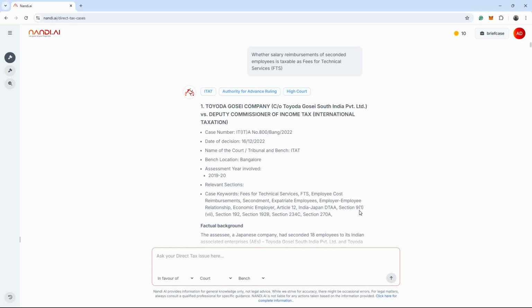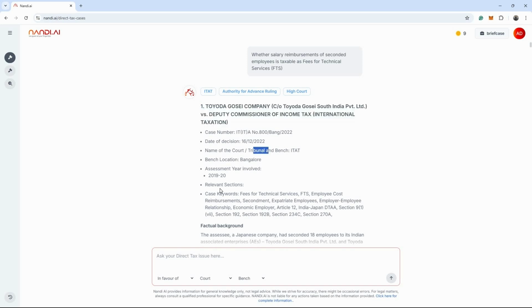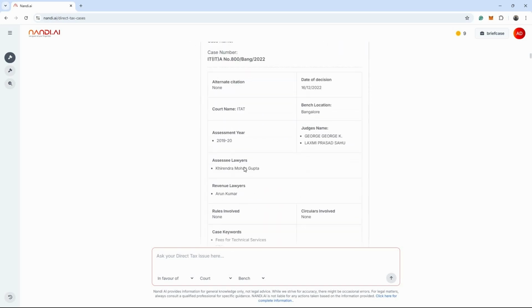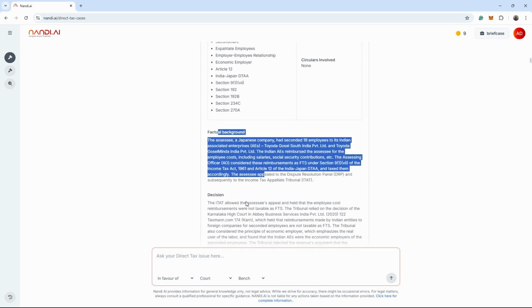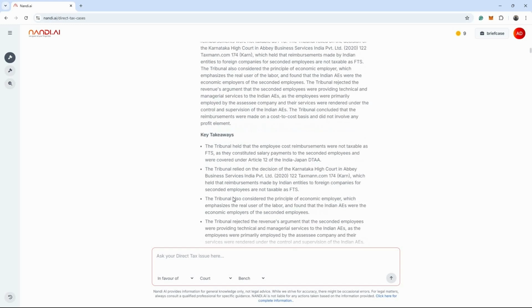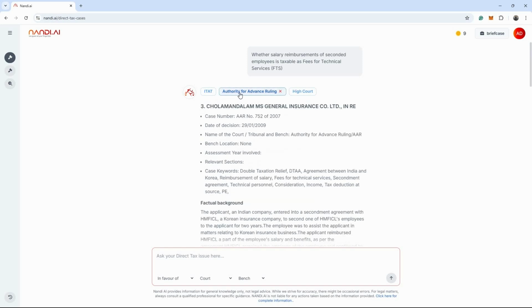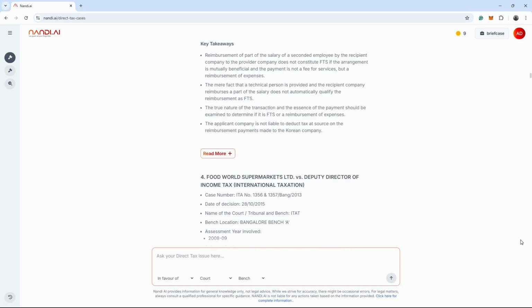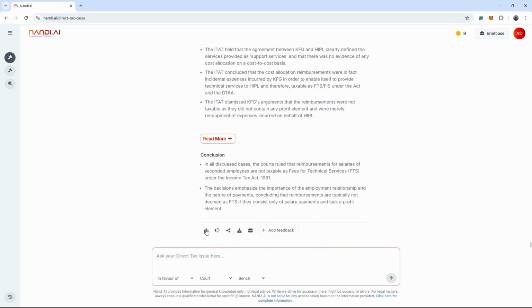Now I'm getting an entire result of cases. The first thing is the case name, which year it belongs to, which decision. I can also go to read more, where case keywords, rules involved, factual background, decisions, and a lot of other information is available. We can also filter it based on authority of advance ruling or whichever court it has received. And at last, I am going to get a conclusion which is going to help me understand the entire thing.